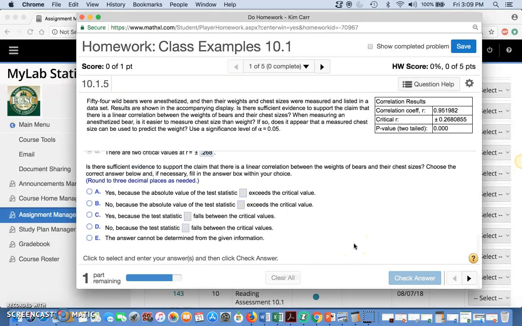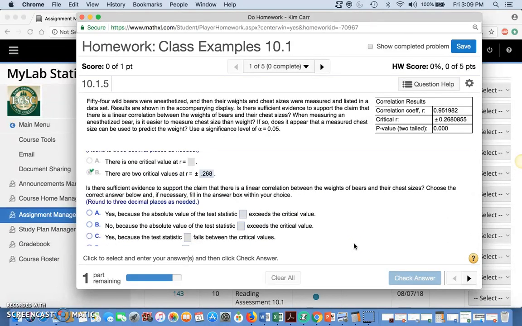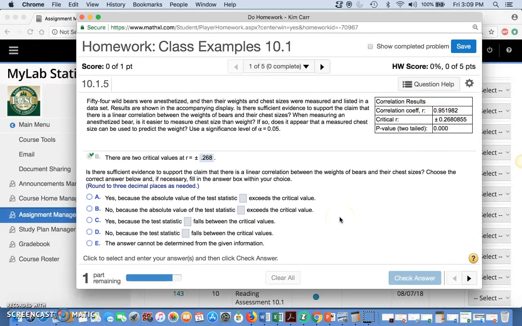Okay, is there sufficient evidence to support the claim that there is linear correlation between the weights of bears and their chest size? Choose the correct answer below. All right, so they gave you the critical R here, and they've given you the correlation coefficient. You want the absolute value of your correlation R to be greater than the critical one. Keep in mind, it's absolute value here. So is there enough correlation? Well, 0.9 is a lot higher than 0.2 something. So yes, because the absolute value of the test statistic exceeds the critical value.